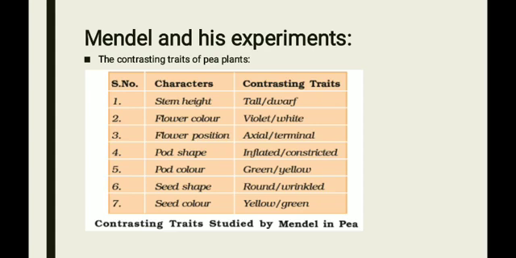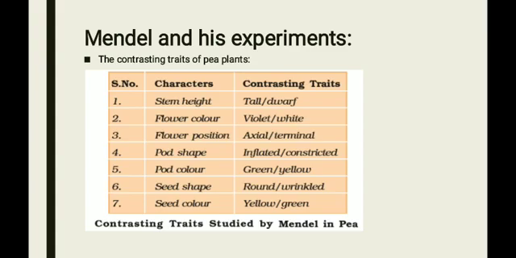Pod shape, inflated and constricted: inflated is dominant, constricted is recessive. Pod color, green and yellow. Here green is dominant, yellow is recessive. Seed shape, round and wrinkled. Round is dominant, wrinkled is recessive. Seed color, yellow and green, that is yellow dominant, green recessive.